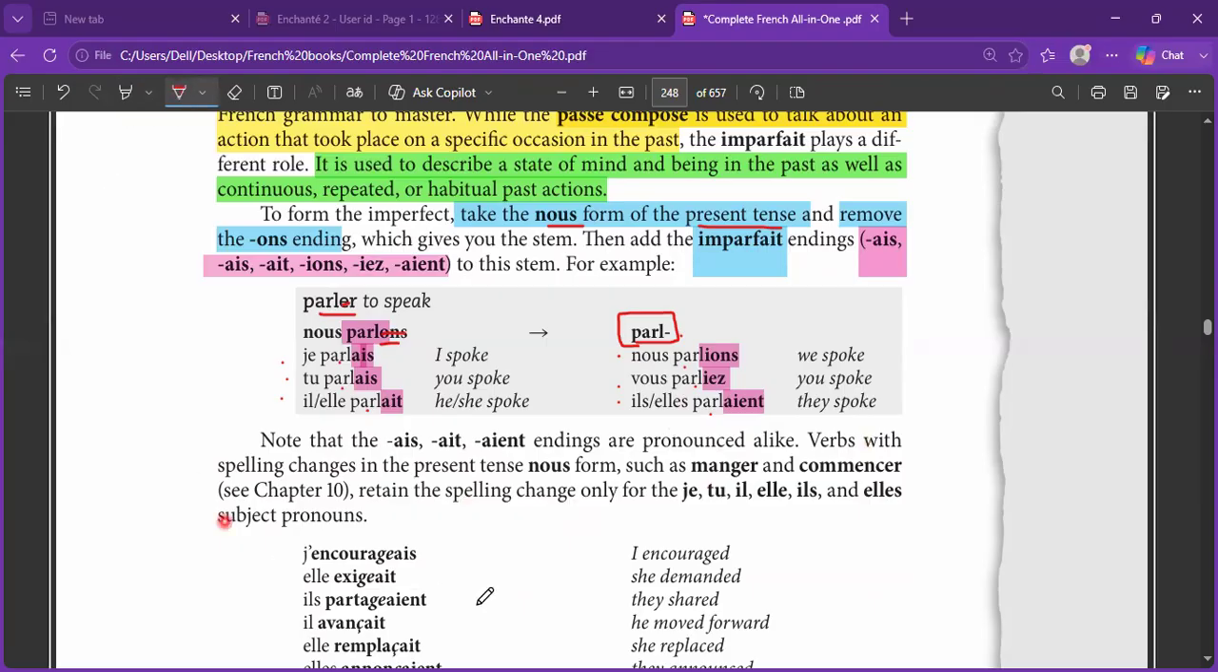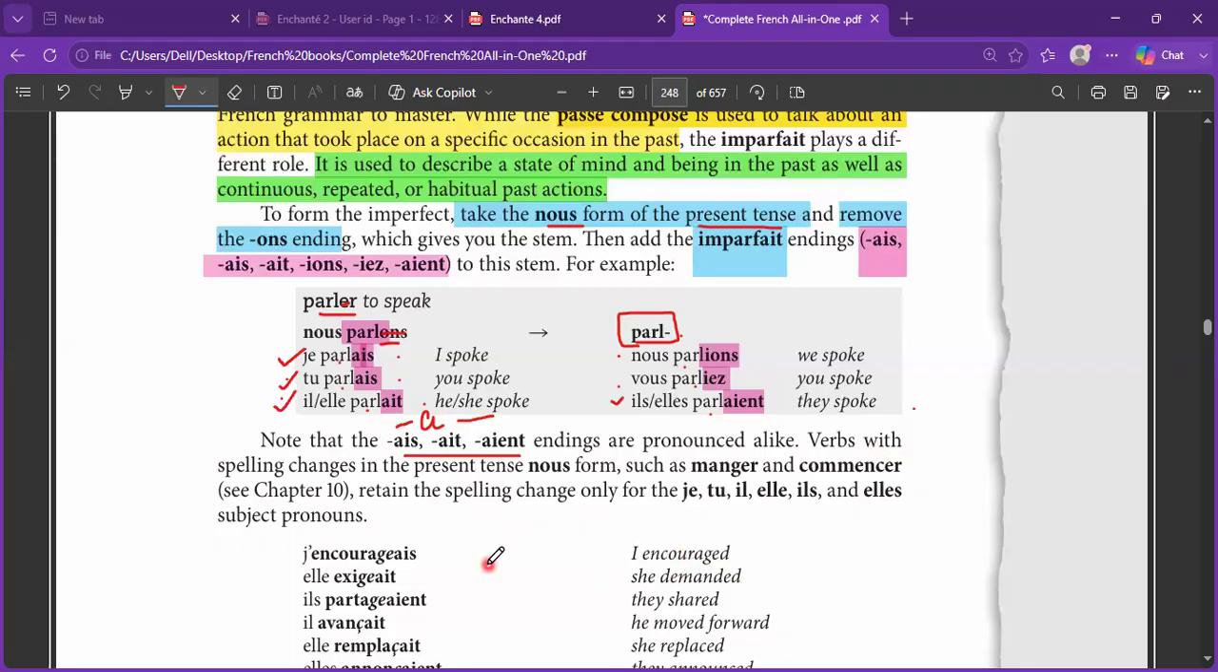Just notice, as in the present tense, the pronunciations for je, tu, il, and plural ils are almost the same. In that case, follow over here. For je, tu, il, and plural ils, the pronunciation is almost the same. These three have the same sound, like in English, it is A.